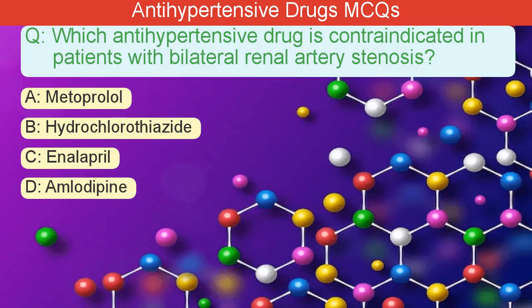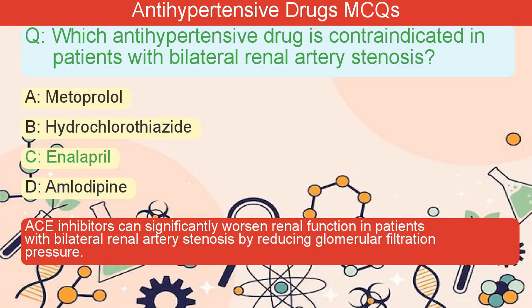Which antihypertensive drug is contraindicated in patients with bilateral renal artery stenosis? A. Metoprolol. B. Hydrochlorothiazide. C. Enalapril. D. Amlodipine. The correct answer is C. ACE inhibitors can significantly worsen renal function in patients with bilateral renal artery stenosis by reducing glomerular filtration pressure.